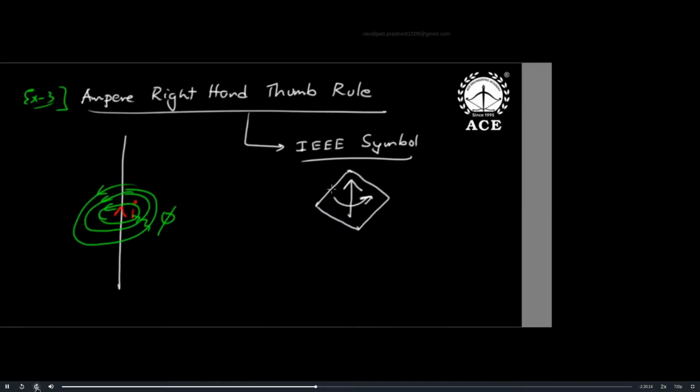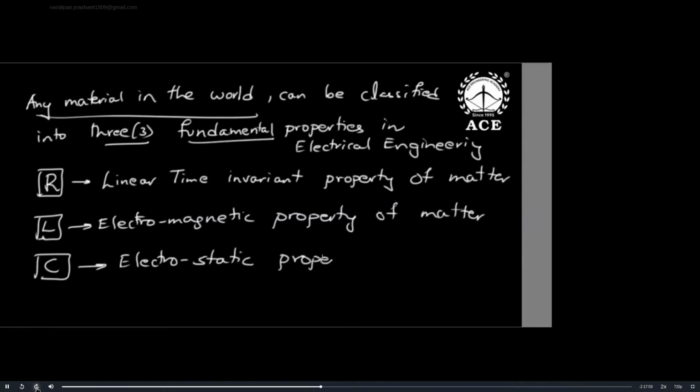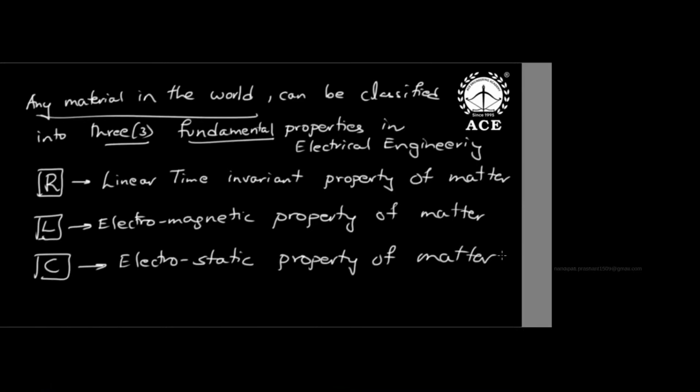Sir, notations are important. As an electrical engineer, any material in the world I can split in three ways. Any metal in the world can be classified into three fundamental passive properties in electrical sciences, that is R, L, C. Resistance represents the linear time invariant property of matter. Inductor represents the electromagnetic property of matter. And capacitor represents the electrostatic property of matter.